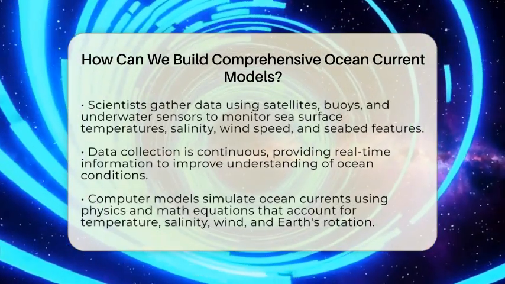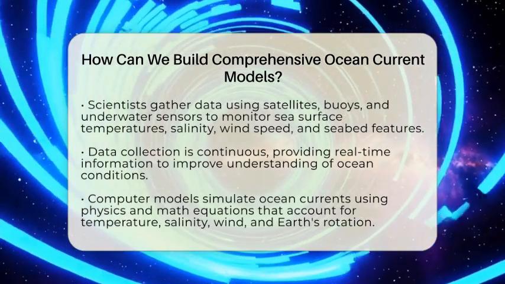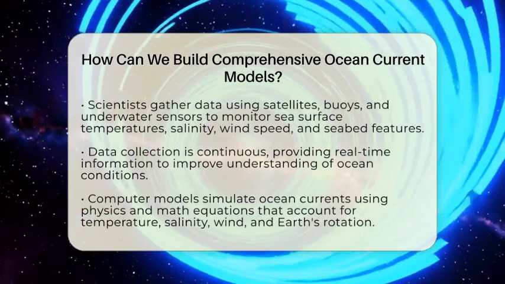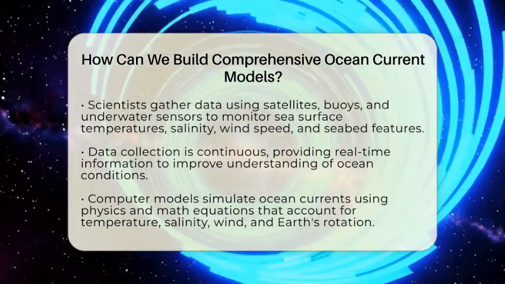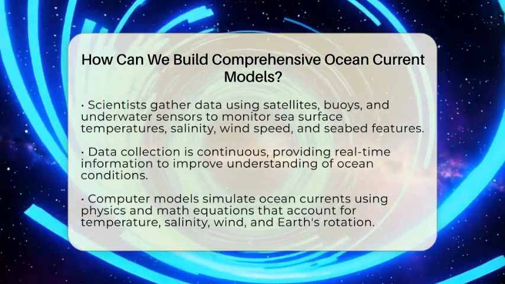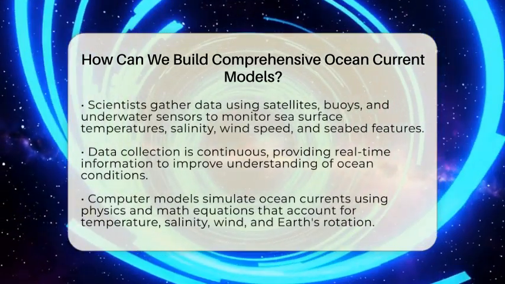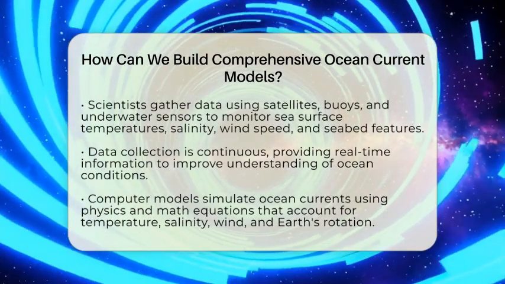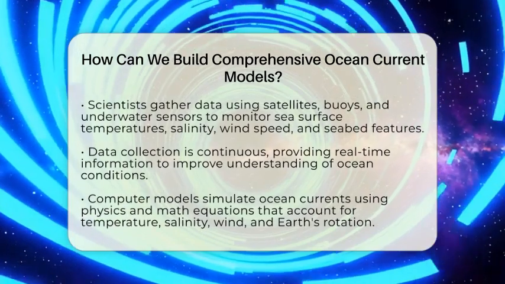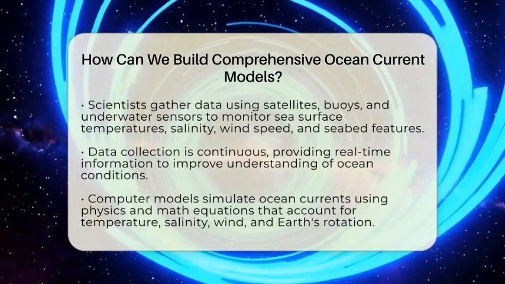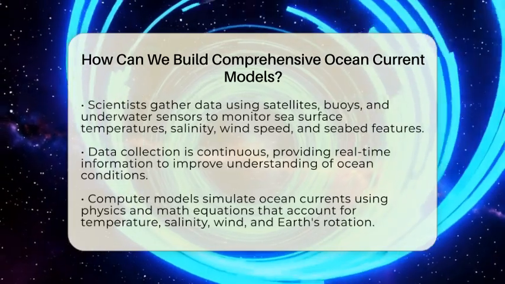Next, scientists gather data from many sources. They use satellites to measure sea surface temperatures and observe large-scale patterns. Buoys floating in the ocean collect information on water temperature, salt levels, and wind speed. Underwater sensors placed on the ocean floor record how the shape of the seabed influences water movement. This data collection happens continuously and provides a real-time picture of ocean conditions. The more data they gather, the better their models can reflect what's really happening in the ocean.